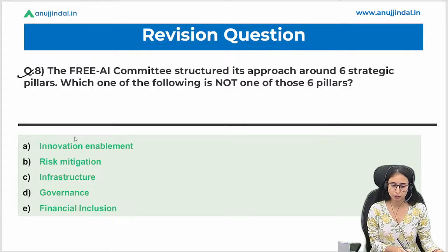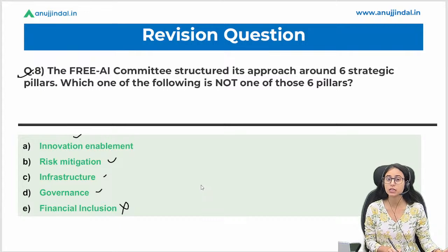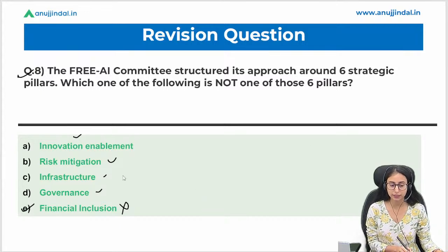Innovation was there, risk mitigation was there, infrastructure is also a part of that, and governance is also. Financial inclusion is not a part of those 6 pillars. So E is the correct answer in this case.